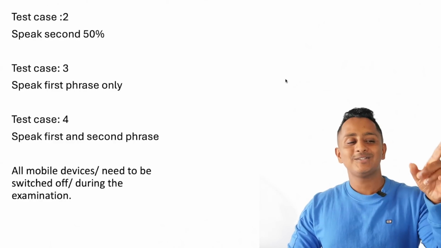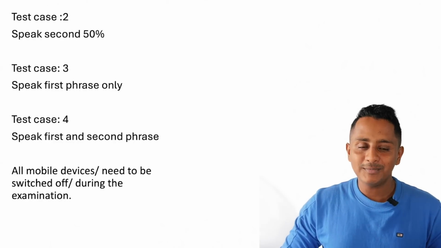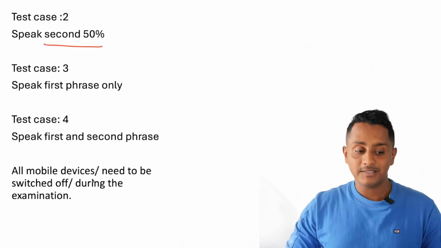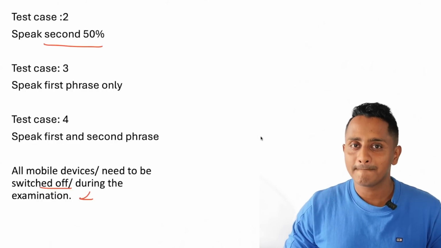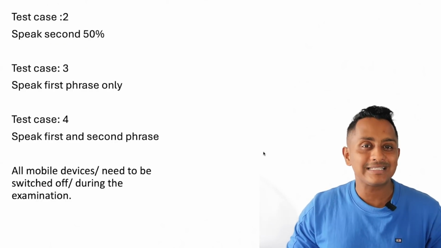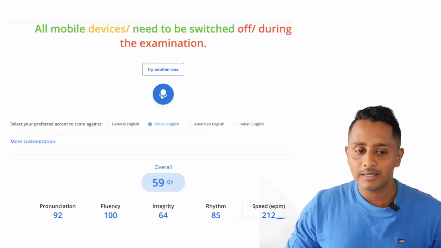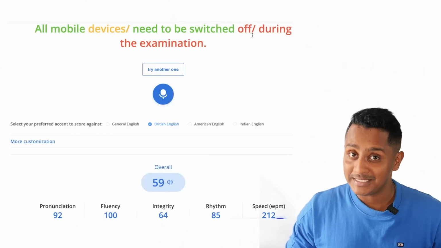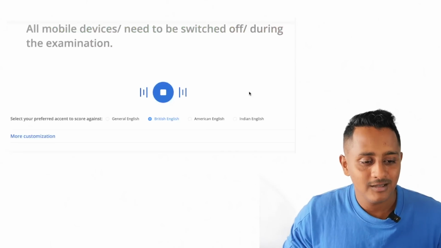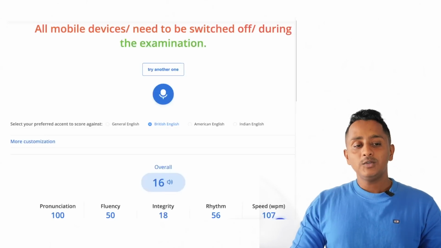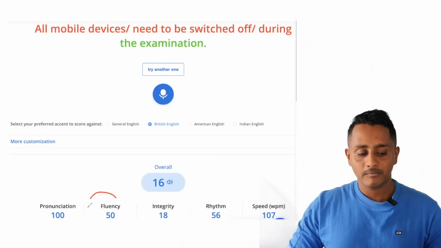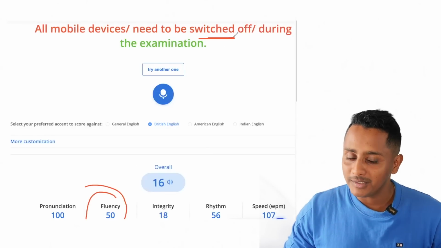So now let's talk about these many test cases. Test case number 2, speak second 50%, meaning I'll start with switched off during the examination. Let's see what marks does it get. So I'm going to play now. I'm going to speak only switched off during the examination. Let's see. Switched off during the examination. So you see this. Probably did not record properly.